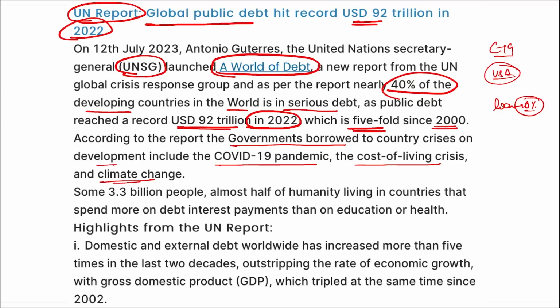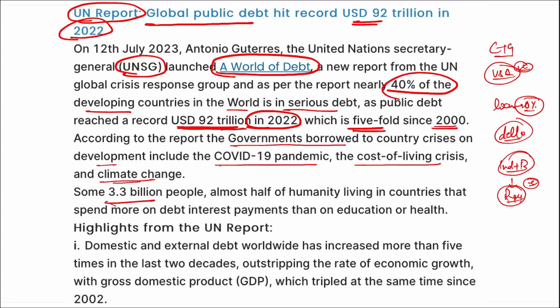All you can say now is that because of this huge printing of money that the US did in the last 3 to 4 years, we are also seeing de-dollarization. And yesterday we saw that India and Bangladesh approved that they will be trading in rupees instead of dollars, and this is one of the signals for de-dollarization, correct? So coming back, almost $92 trillion is the debt of the world in 2022.